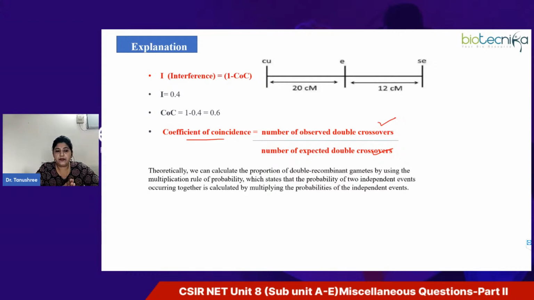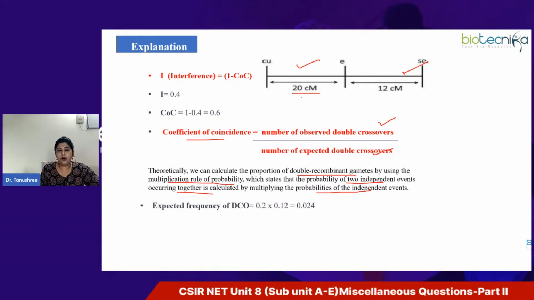The very first thing is that theoretically we can calculate the proportion of double recombinant gametes by using the multiplication rule of probability, according to which the probability of two independent events occurring together is calculated by multiplying the probabilities of the independent events. Here, this single crossover event has occurred independently, and the crossing over between the E and SE allele has occurred independently. So these are two independent events, and we can calculate the expected frequency.